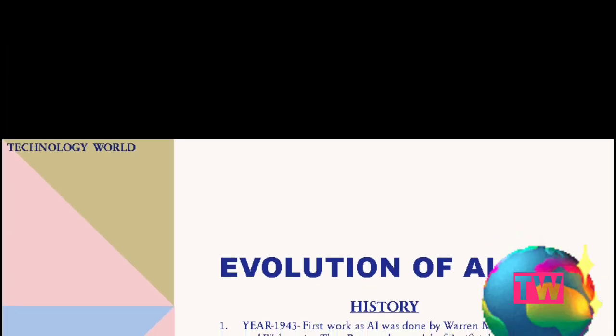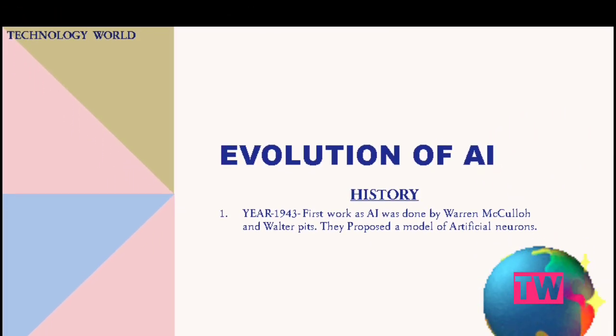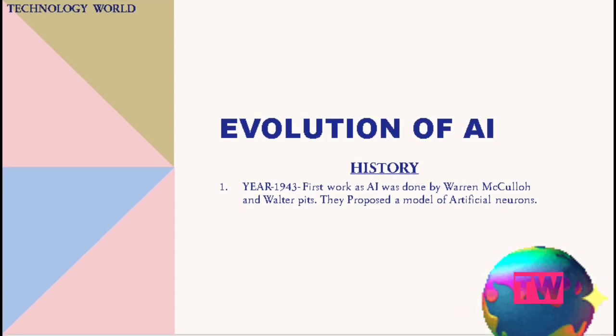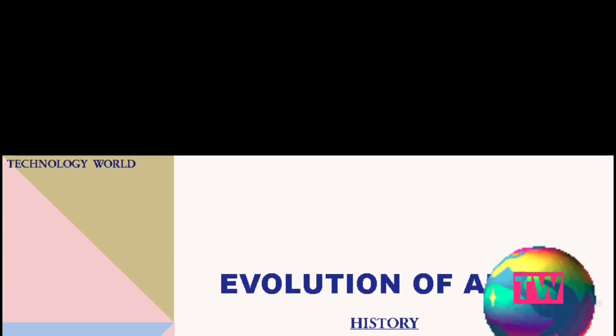Now, here is the first topic, evolution of AI. In the year 1943, AI was first introduced to the world when a model of an artificial neuron was proposed by Warren McCulloch and Walter Pitts. Before jumping into the topic of artificial neuron, we need to have a better understanding of the biological neuron. Now let's talk about it.